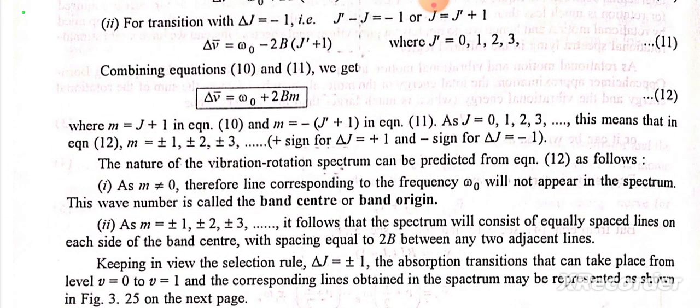Second, as m is equal to plus minus 1, plus minus 2, plus minus 3, it follows that the spectrum will consist of equally spaced lines on each side of the band center, with spacing equal to 2B between any two adjacent lines. Keeping in view the selection rule ΔJ is equal to plus minus 1, the absorption transition that can take place from level v is equal to 0 to v is equal to 1, and the corresponding lines obtained in the spectrum may be represented as shown in figure 3.25 on the next page.